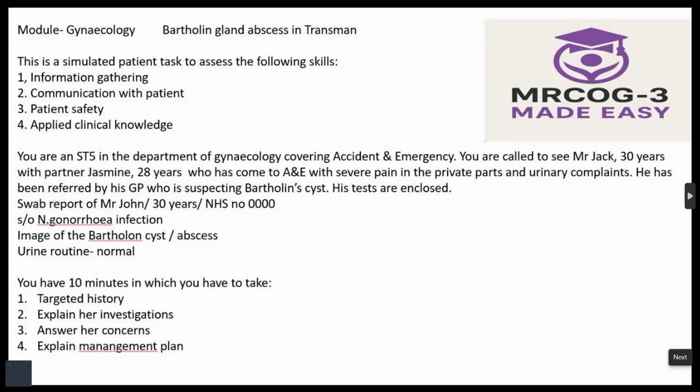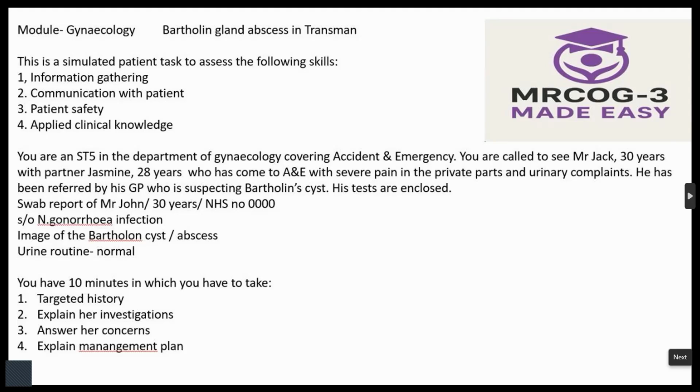And I can see that the swab shows that there is an infection with a bug called gonorrhea. It is a gonorrheal infection, and the urine report shows that there is no infection. And coming to the image, that image shows the swelling which is there. But because I wanted to see how big it is, whether there is any difference from that, I have done the examination. So from your history and from the examination, I can see that there is an infection in the gland. There's a gland situated down below in the birth passage, on the outer lower part of the birth passage. That is called the Bartholin gland.